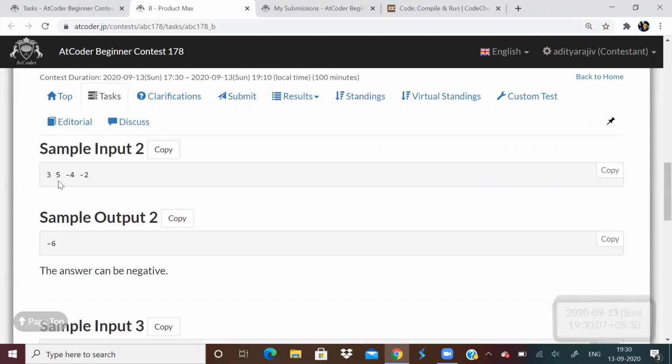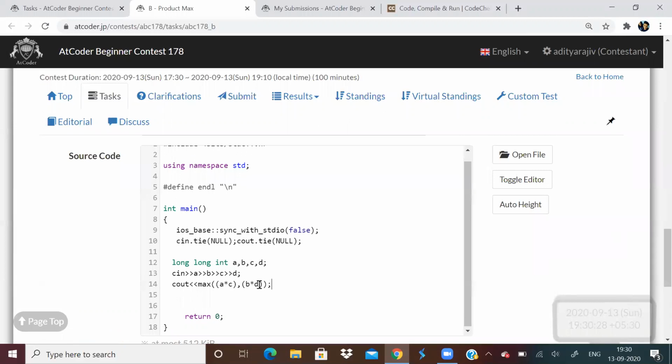Like in this case, A, B, C, D, what have they taken? It should be between A and B. So they have taken D and A. Yeah, so I think we need to take all four combinations, like B into C and A into D as well.